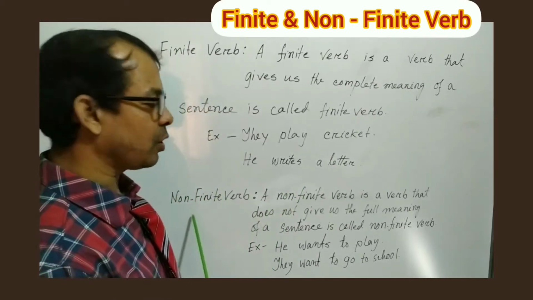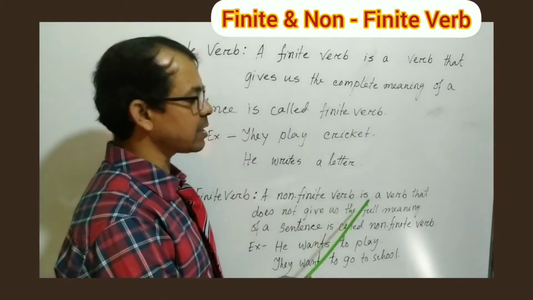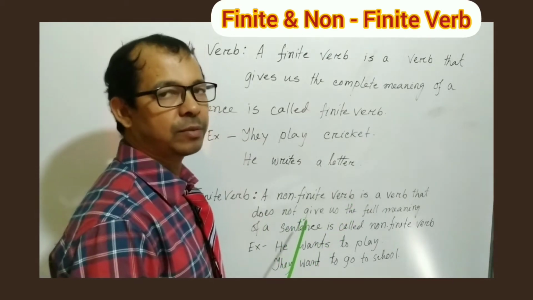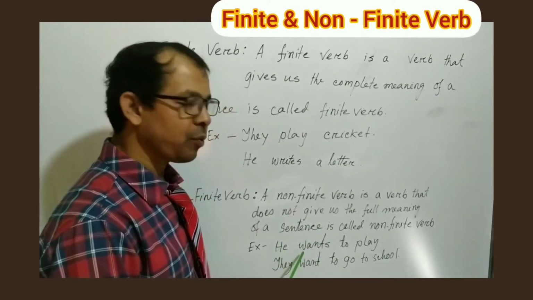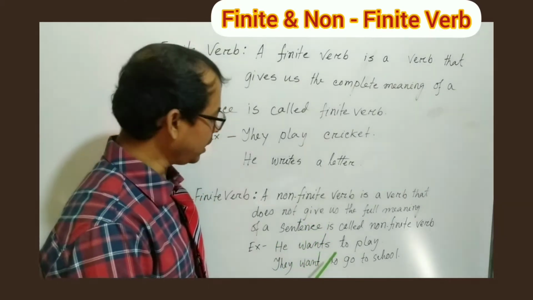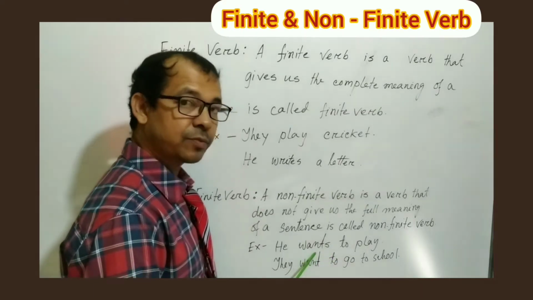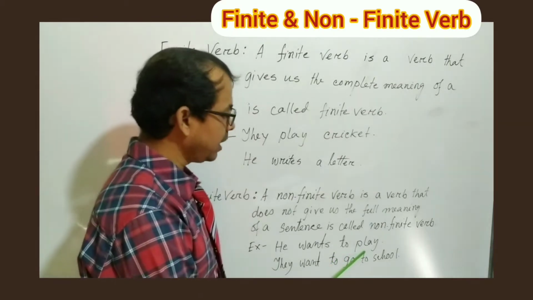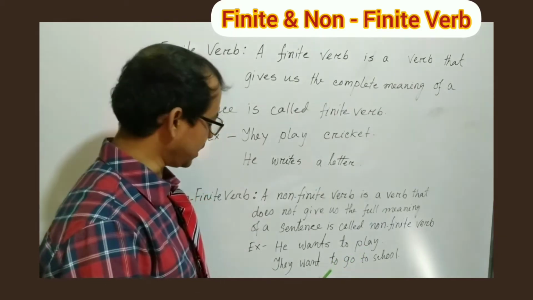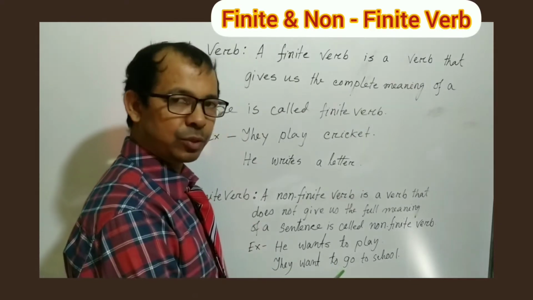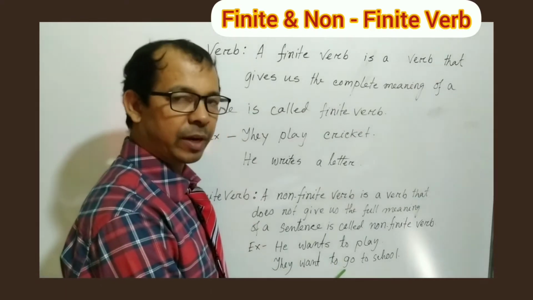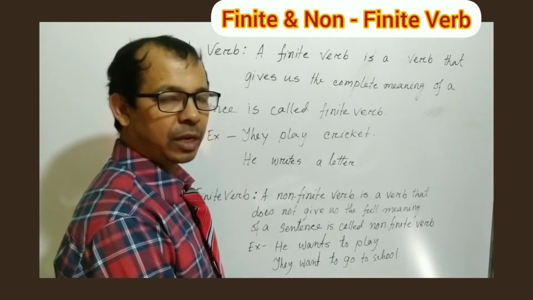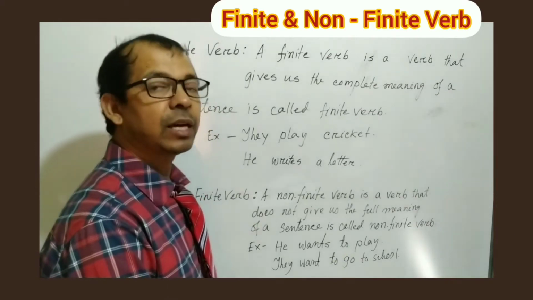Now, the definition of non-finite verbs. A non-finite verb is a verb that does not give us the full meaning or complete meaning of a sentence. As for example, he wants to play. Here you can see he wants to play. Here wants is finite verb and to play is non-finite verb. To play here is non-finite verb. It does not give us the complete meaning of the sentence. They want to go to school. Here to go is non-finite verb. So here to go is also not giving us the full meaning of the sentence. That's why these are the non-finite verb.